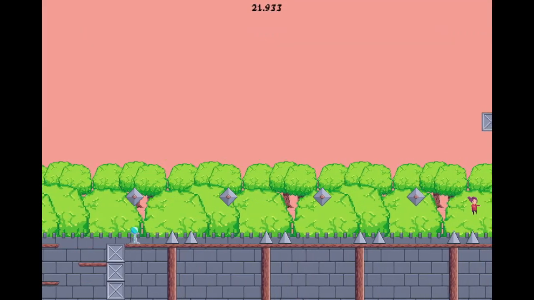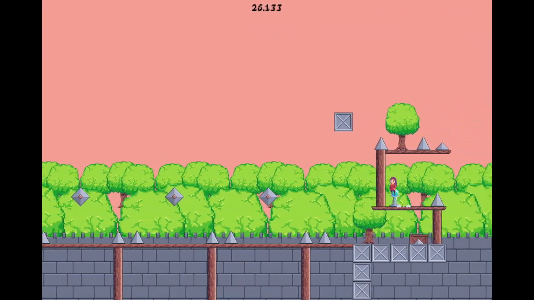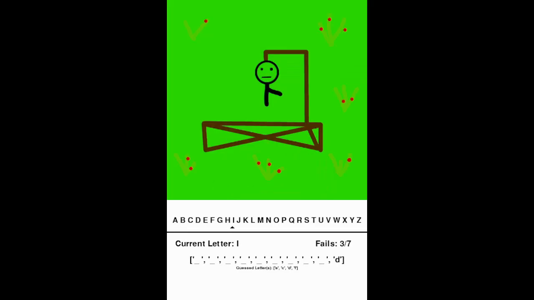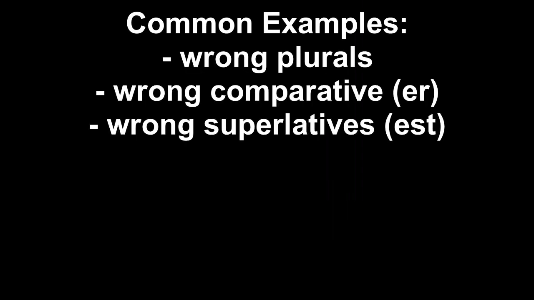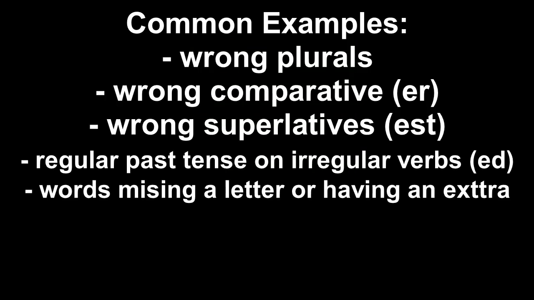Fast forward a year or two and I decided, since I was better at programming, I could probably make a working Hangman game. So I did. It's not very good or very pretty, but hey, it's Hangman. And while testing it, I noticed sometimes words would be, well, not words. Common examples were wrong plurals, wrong comparative and superlative forms, regular verb endings on irregular verbs, and words missing a letter or having an extra letter.